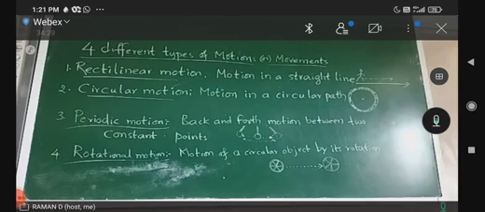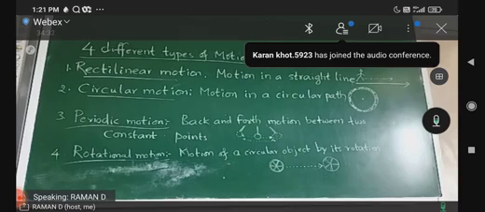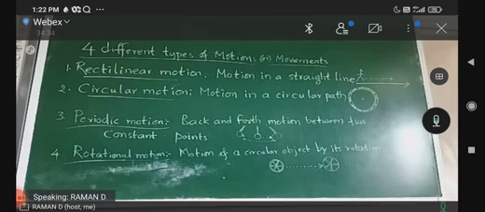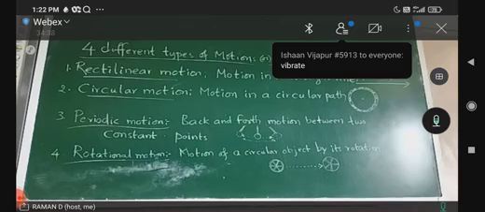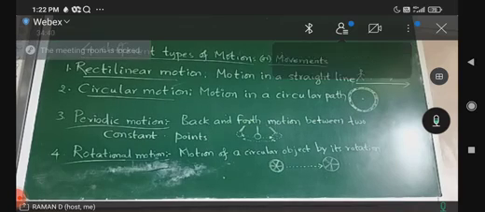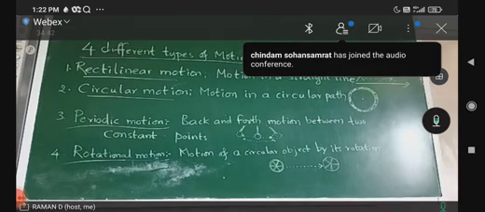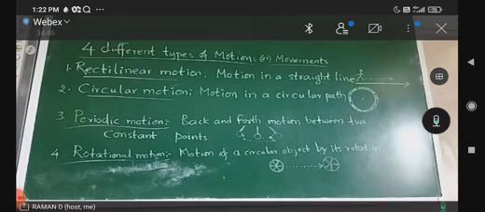If you take guitar strings, when you beat them, they vibrate in a periodic manner for a longer period. The needle of a sewing machine comes down and goes up again, that is also periodic motion.